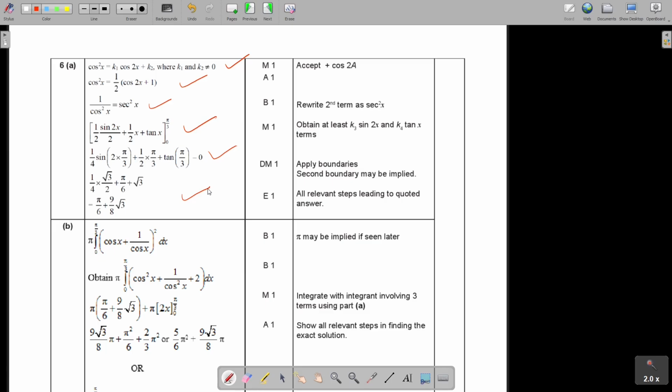pi may be applied or seen. Okay, after you, it's like this. And then after you did that, you multiply out. Don't forget your pi. You came to that. And then by using that, did you see they also break it up? Okay, very good. And then by just substituting. The pi can, as I said, be on top. Why can it be on top? Because if you have 5 over 6 multiplied by pi square over 1, then it can also be written as 5 pi square over 6. But it can also be written like that. Both are correct. And that is your final answer.